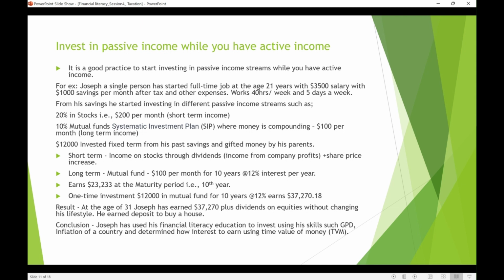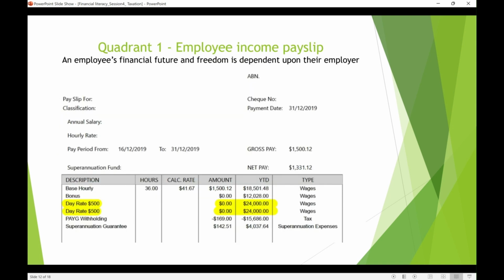He uses skills such as GDP, the inflation of a country, and then determines how much interest to earn using the time value of money. That means if inflation is 8%, he's smart enough to invest at more than 8%, that is 12% to 20% return on investment for his principal amount. That is how he uses knowledge for investment purposes. I hope you understand this. Do this exercise on your own with your own payslip and play around, and you'll get some figures out of it. Let's see the quadrants.